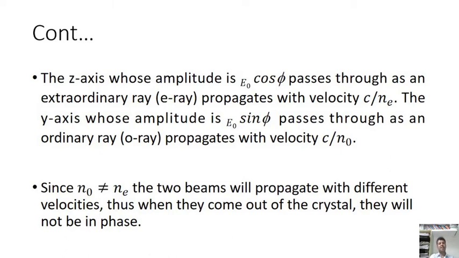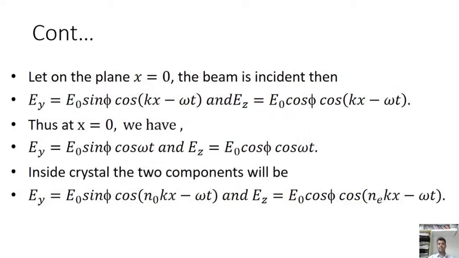Since n naught is not equal to ne, the ordinary and extraordinary rays have different refractive indices, so the beams propagate with different velocities. Thus, when they come out of the crystal, they will not be in phase.